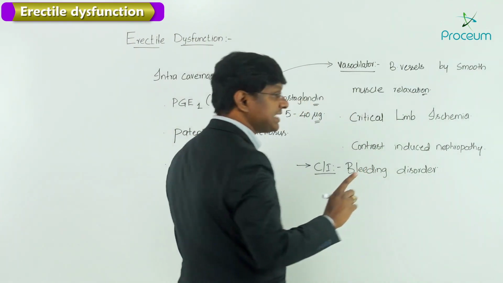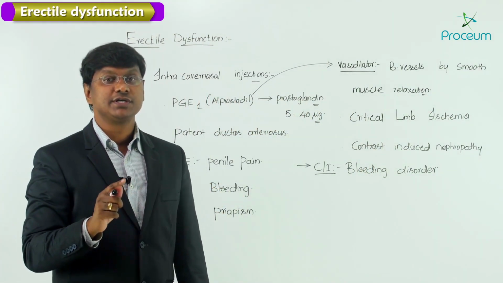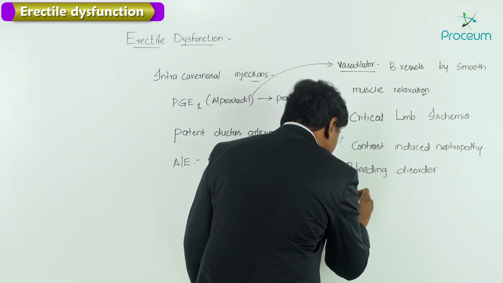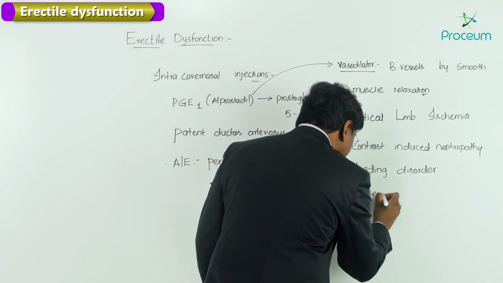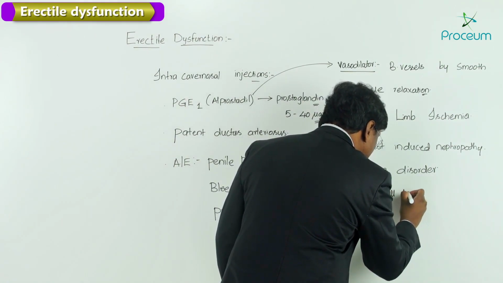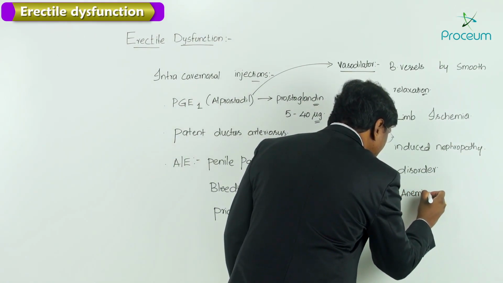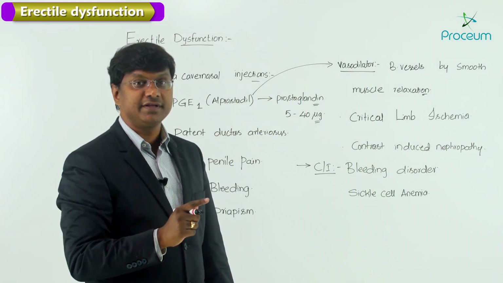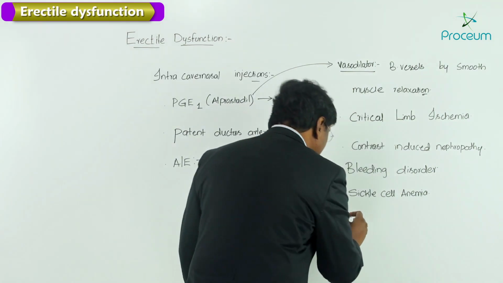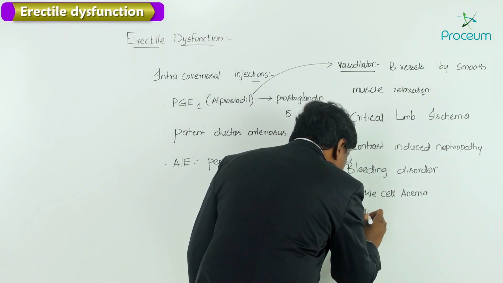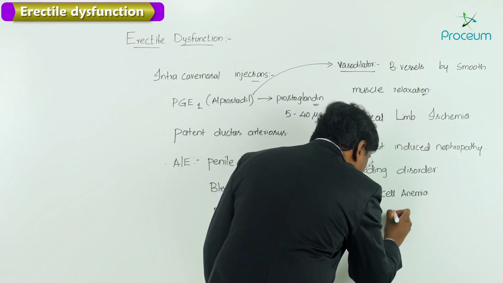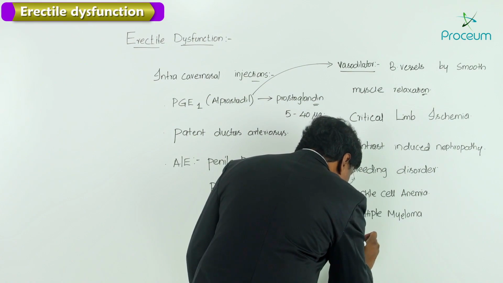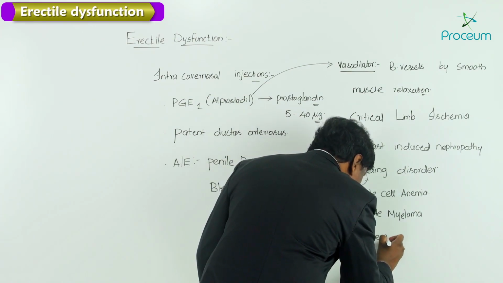This Alprostadil should also not be given in clinical scenarios like sickle cell anemia, multiple myeloma, and leukemias.